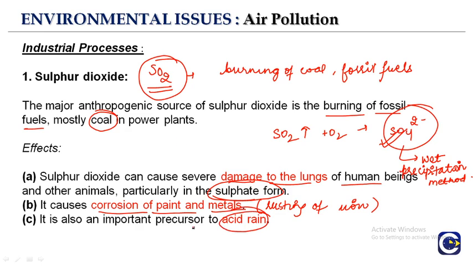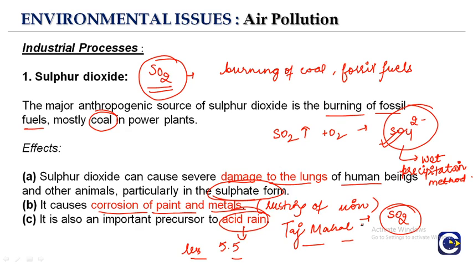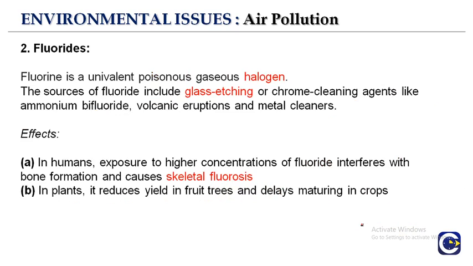There's a most famous case of the Taj Mahal. Why is the Taj Mahal pale yellow in color? The marble is pale yellow because of acid rain. Acid rain means rain having a pH less than 5.5, right? This acid rain consists of sulfur dioxide, which is released in the form of acid rain, and that is why it is affecting the Taj Mahal, and the marbles are pale yellow in color.